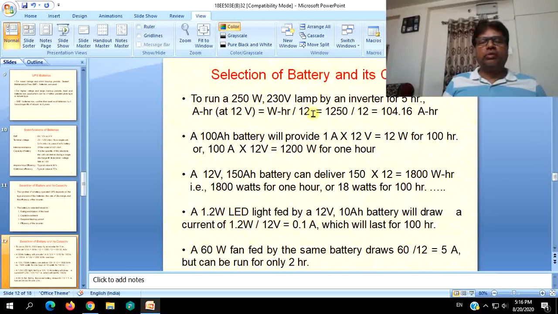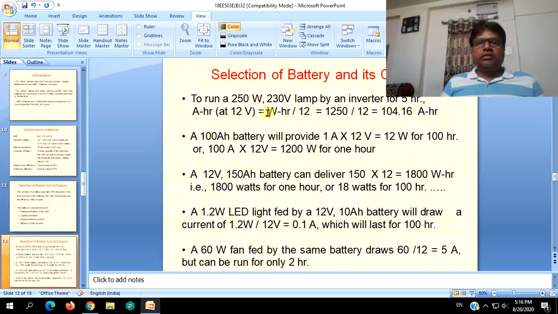Again, for the battery terminal voltage, first we have to choose whether we want to use 6 volt, 12 volt, or 24 volts. In general, consider 12 volts. So you want to deliver this load at 12 volts. So it can be calculated as total watt hours, that is the power which has to be supplied to the lamp, divided by the voltage.